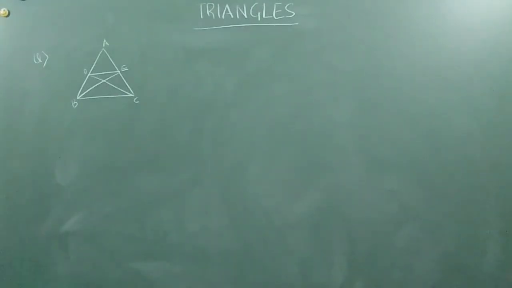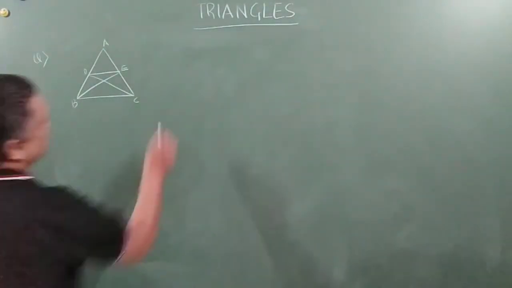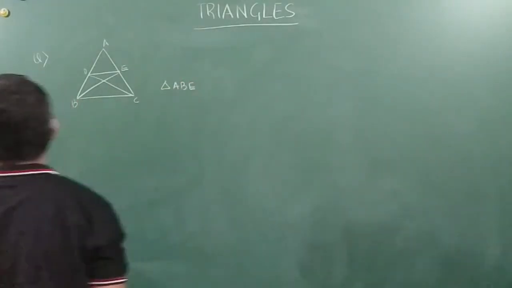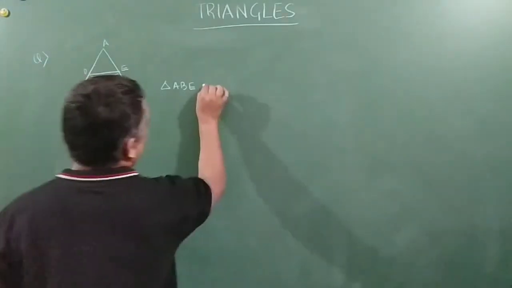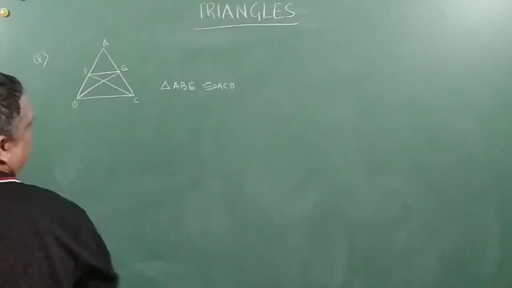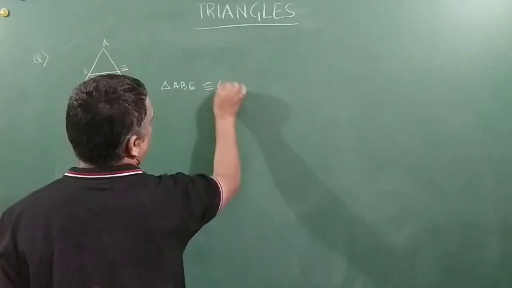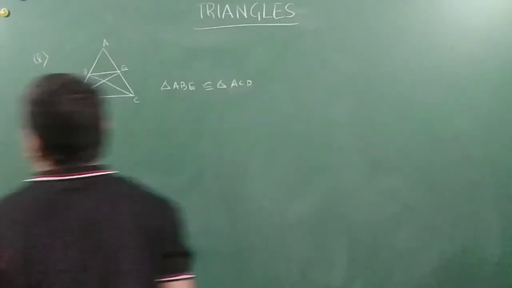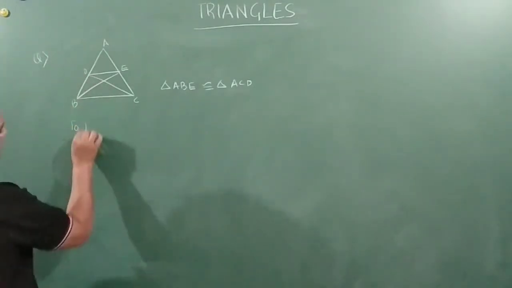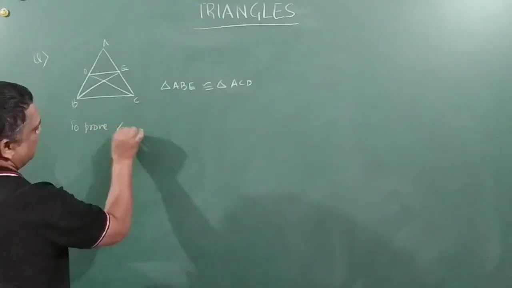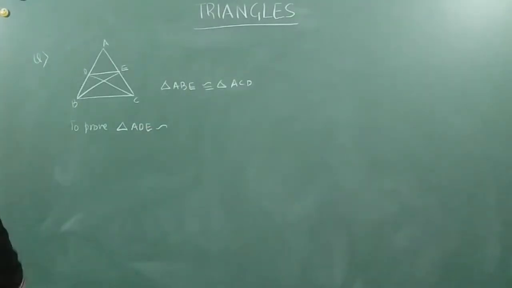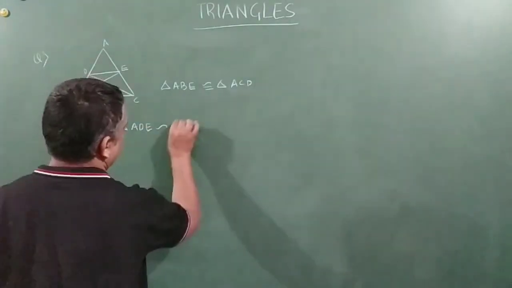Okay. So in the figure below, if triangle ABE is congruent to triangle ACD, let me write it bigger. Then show that triangle ADE, to prove triangle ADE is similar to triangle ABC.